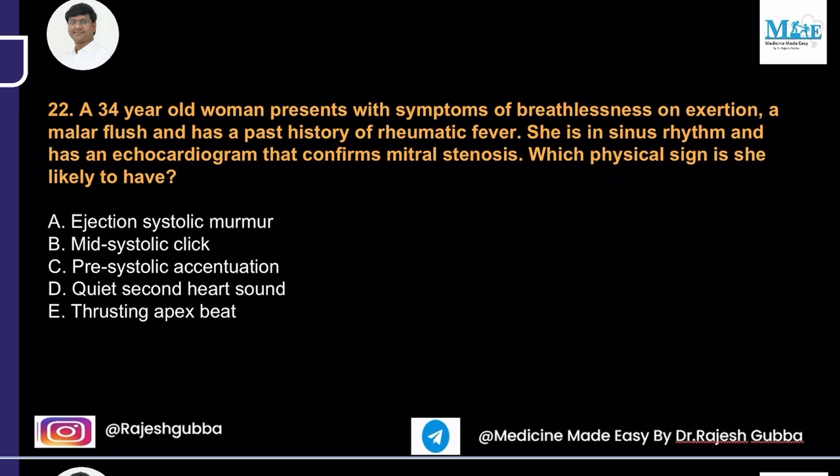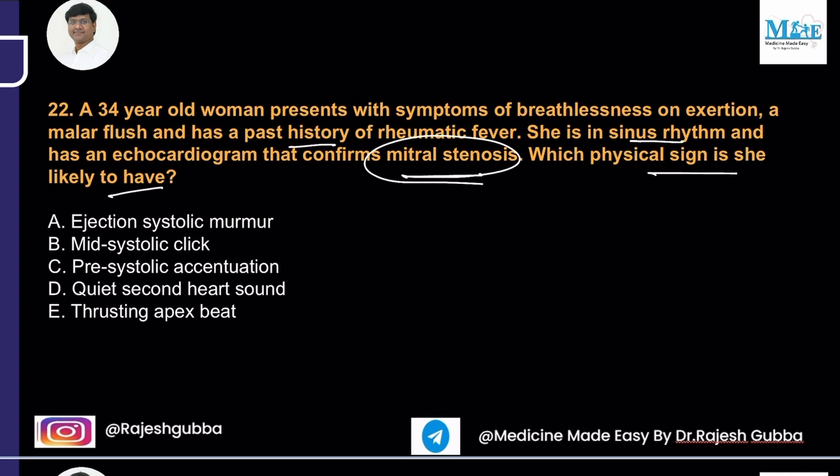A 34-year-old woman presents with symptoms of breathlessness on exertion, a malar flush and has a past history of rheumatic fever. She is in sinus rhythm and has an echocardiogram that confirms mitral stenosis. Which physical sign is she likely to have? Ejection systolic murmur, mid-systolic click, pre-systolic accentuation, quiet second heart sound, thrusting apex beat. Okay, so what is this particular patient having? This patient is having mitral stenosis.